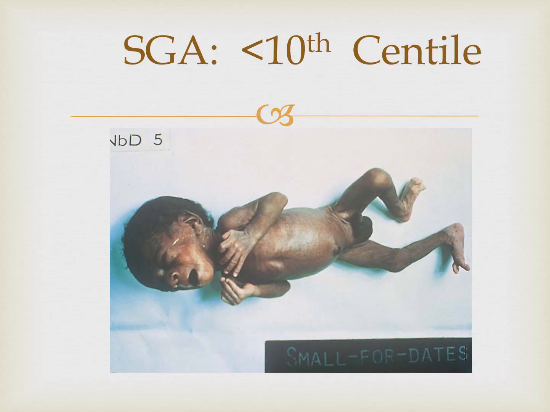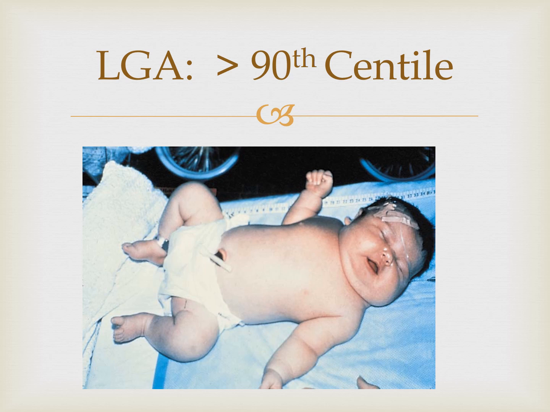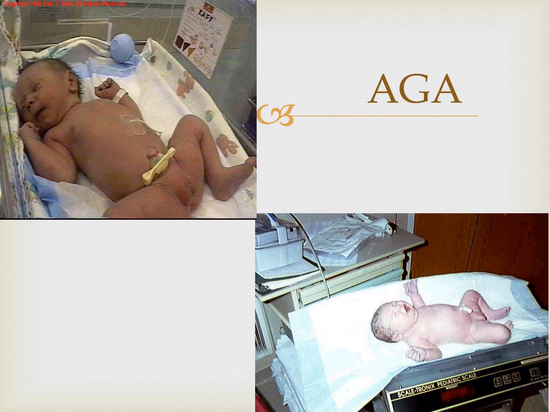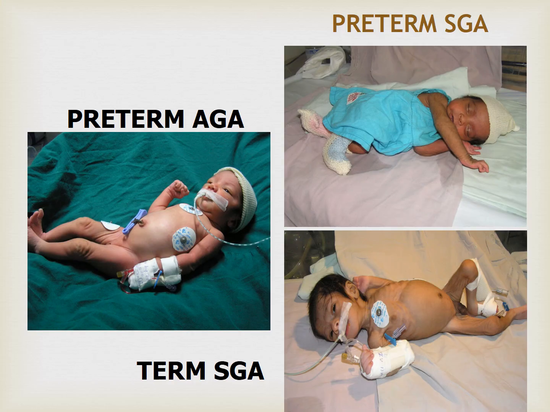This is a picture showing a small for gestation age baby. They look like this, thin and long, like a marasmic child. Large for gestation age, more than the 90th percentile, looks very plump. Usually an infant of a diabetic mother looks like this. And this is appropriate for gestation age, looking normal. Normally we see this type of babies. So preterm, and then term, this is small for gestation age and appropriate for gestation age babies.